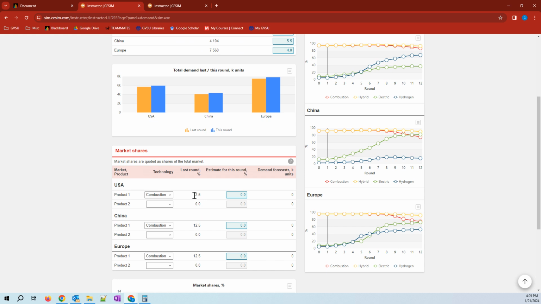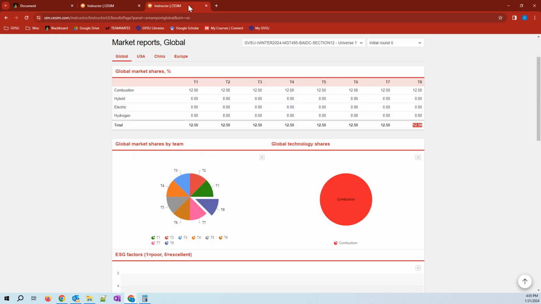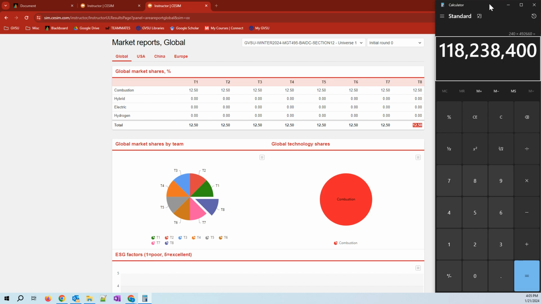Now, what is the significance of this 12.5%? This 12.5% is actually my market share. There are 8 companies in the market. Let's say we are talking about the European market, or the US market. There are 8 companies in the market, and let's say the total market share is 100. So a fair market share for each company is 12.5%.